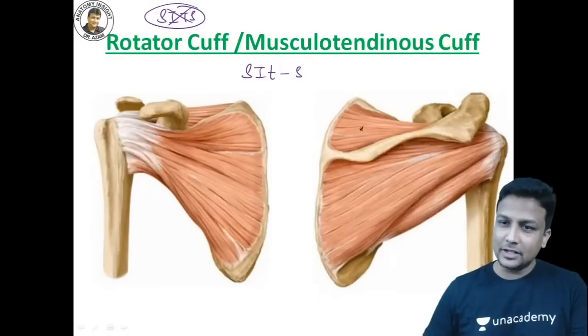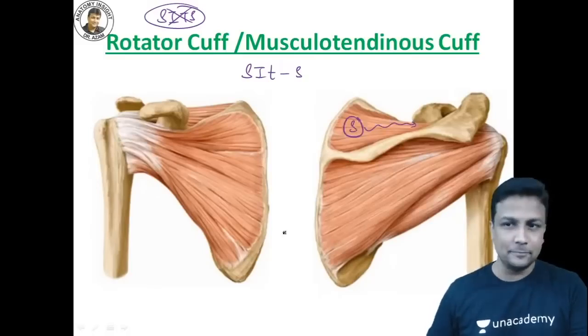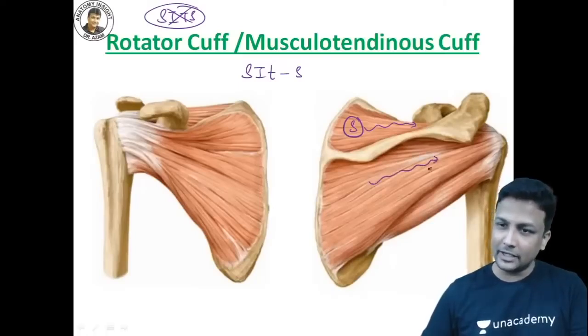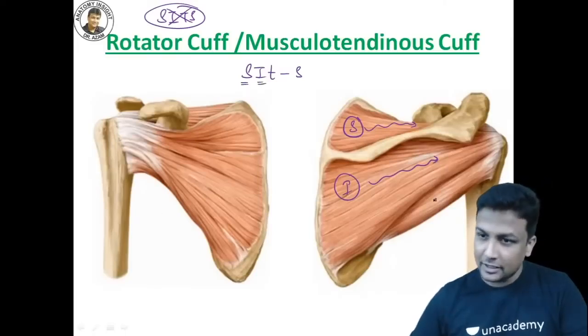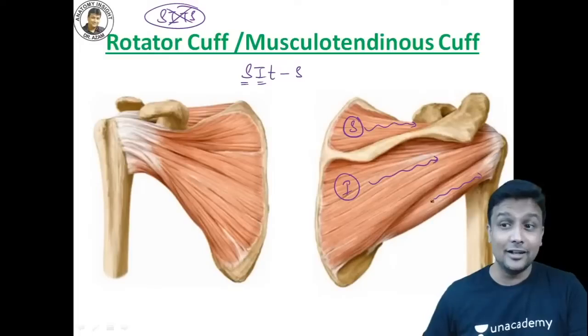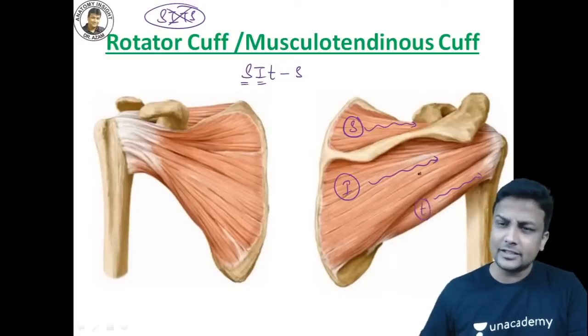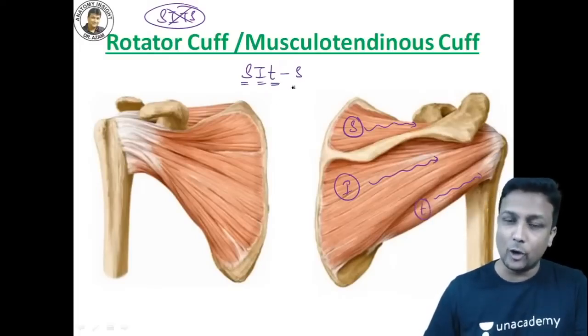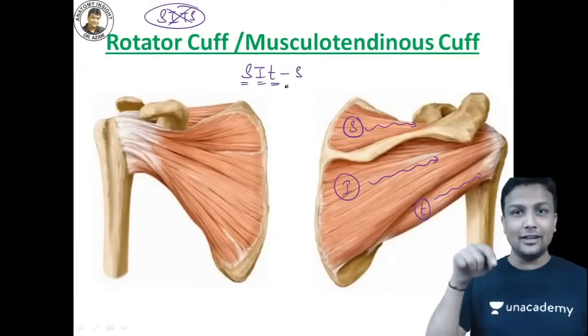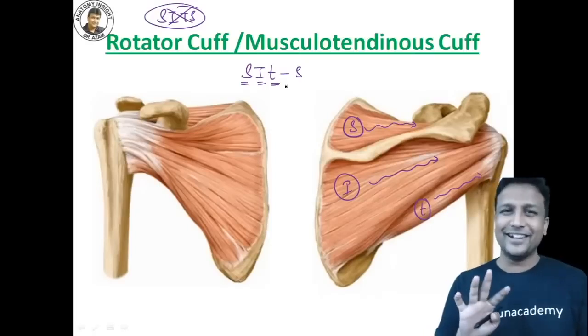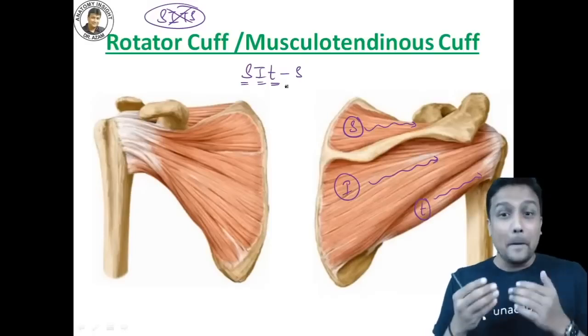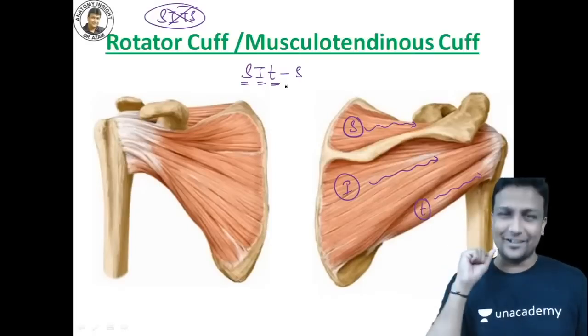Look here. This muscle which is present above the spine here right now, that is your supraspinatus. Lovely. And this muscle present below the spine here right now, this is infraspinatus. Okay, lovely. I'm done with supra, I'm done with infraspinatus. And this muscle here right now will be your teres minor. And sir, why are you writing this as small t here right now? Why? Because most of the students in the exam, they're getting confused. Okay? Ke minor tha, ke major tha, teres minor or teres major. Better write down their t as a small letter, guys.